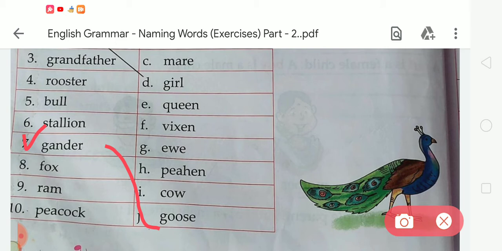Now the next, number 8. In number 8 there is a male word, fox. So tell me, what is the female word of fox? It is vixen. So we have to match number 8 with F, that is vixen.